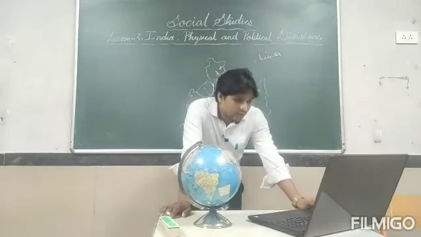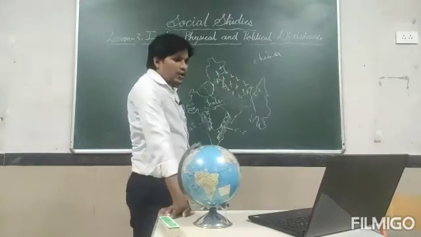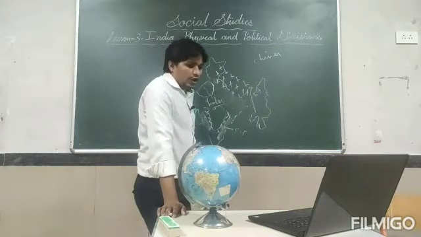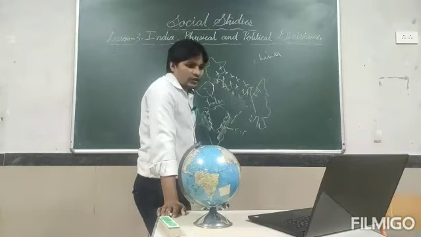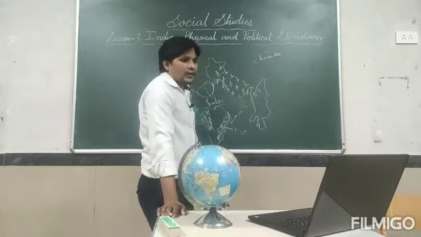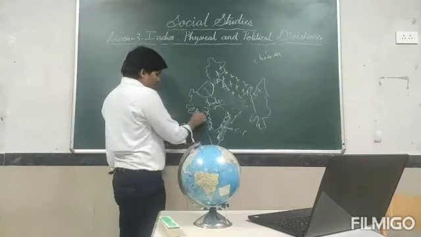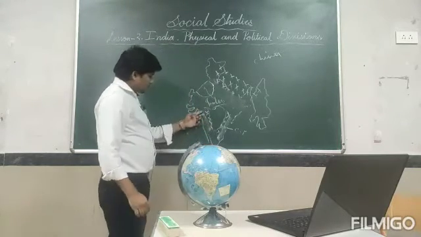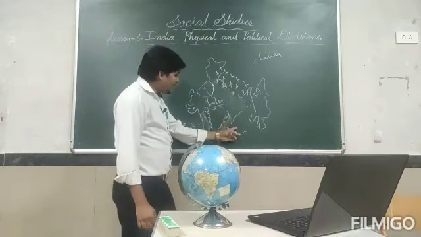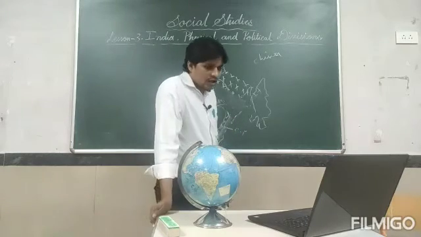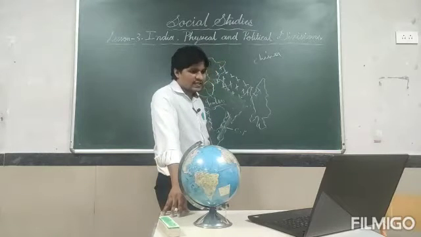India has a long coastline. On the western side is the western coastal plain, and the eastern side is the eastern coastal plain. These plains stretch about 6,000 kilometers of mainland.